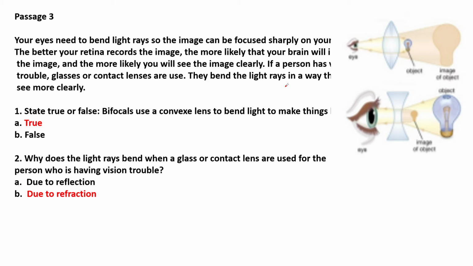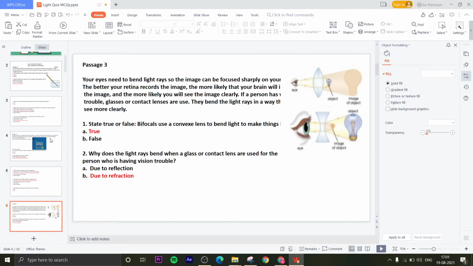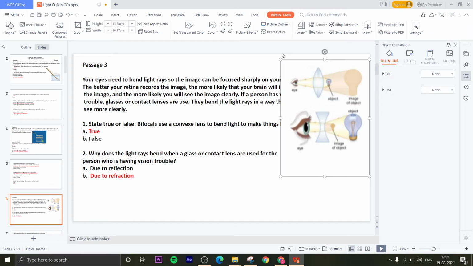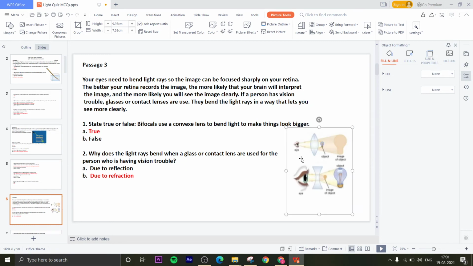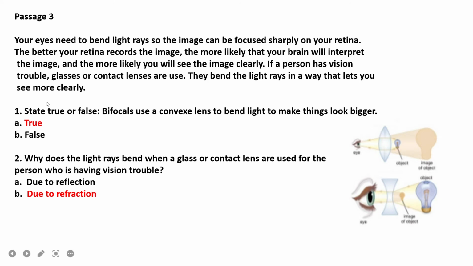Okay. Third passage. Your eyes need to bend light rays so the image can be focused sharply on your retina.